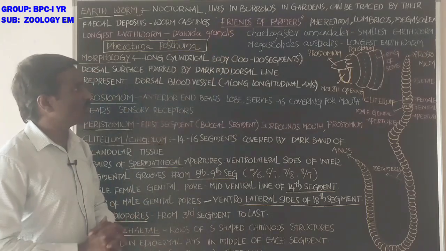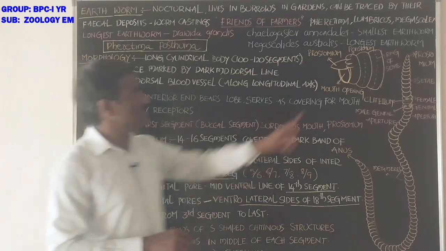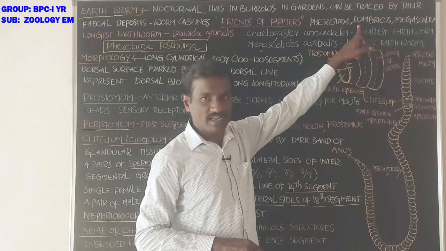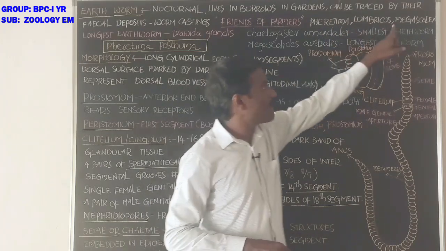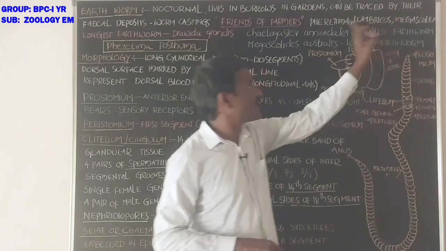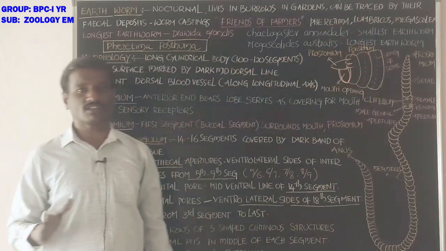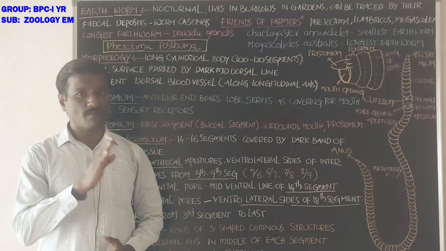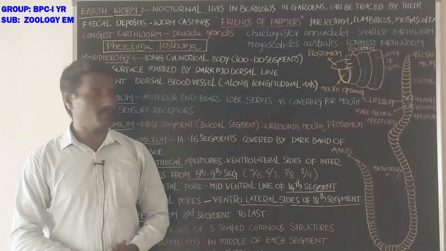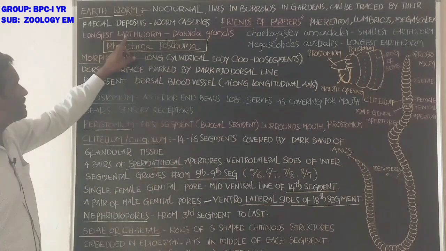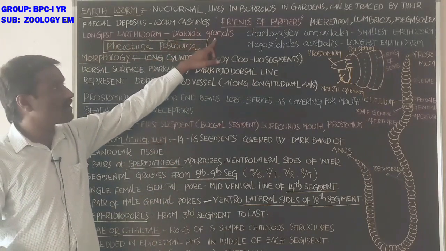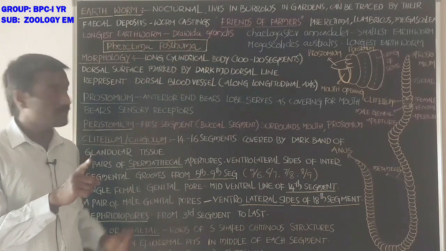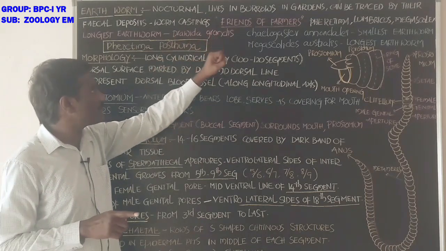Next, some of the earthworms in India are Pheretima posthuma, Lumbricus, and Megascolex. What about the systematic classification of the earthworm? It belongs to phylum Annelida, class Oligochaeta. Next, which one is the longest earthworm in India? That is Drawida grandis.